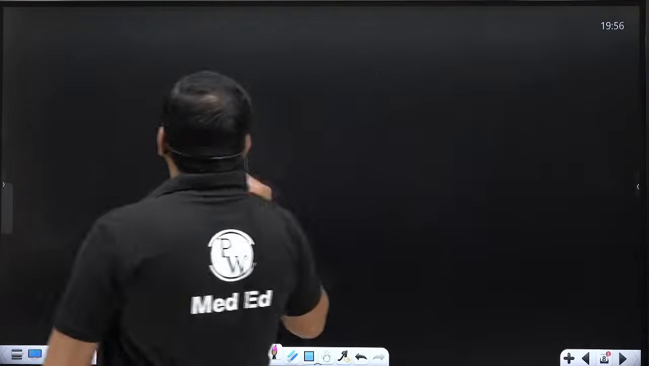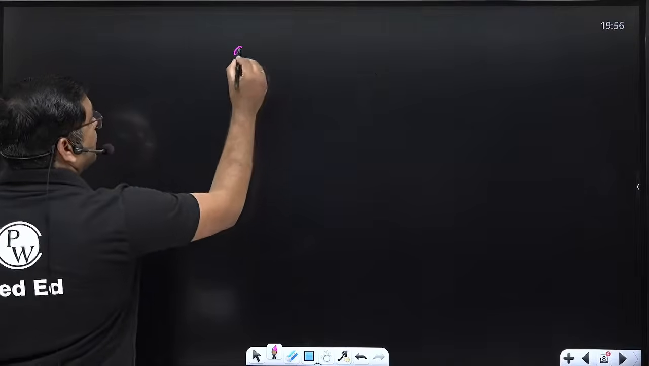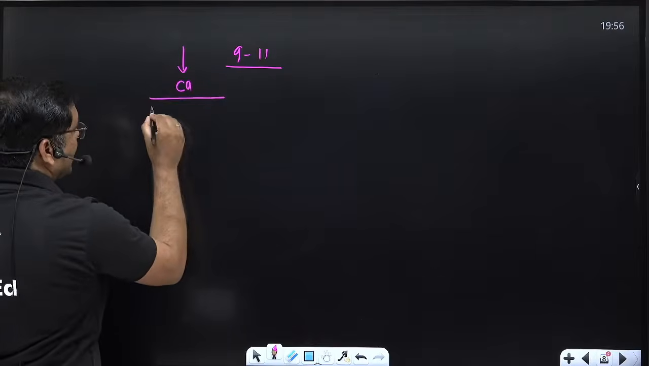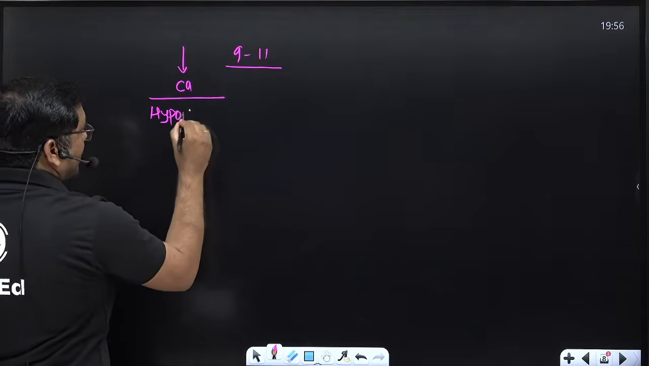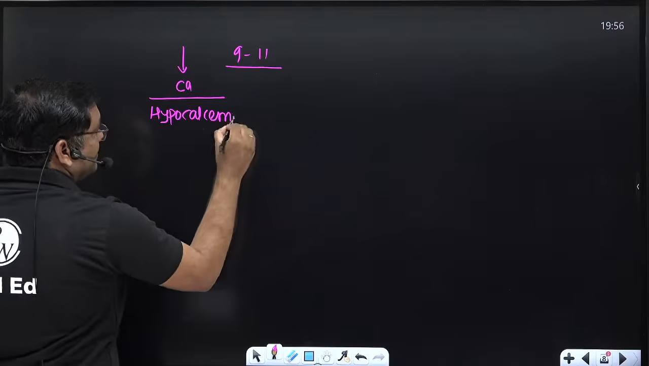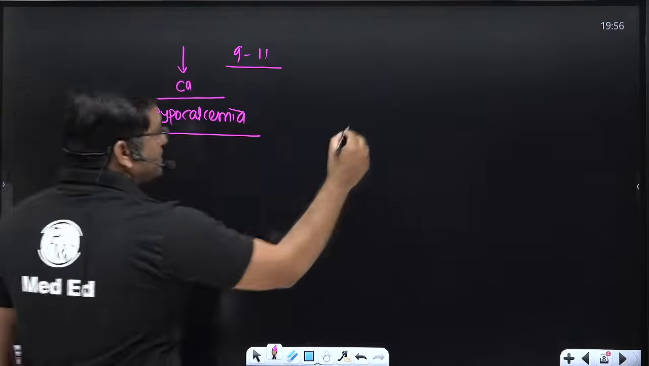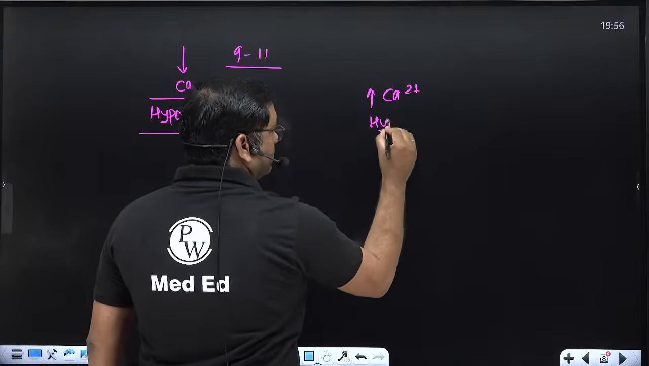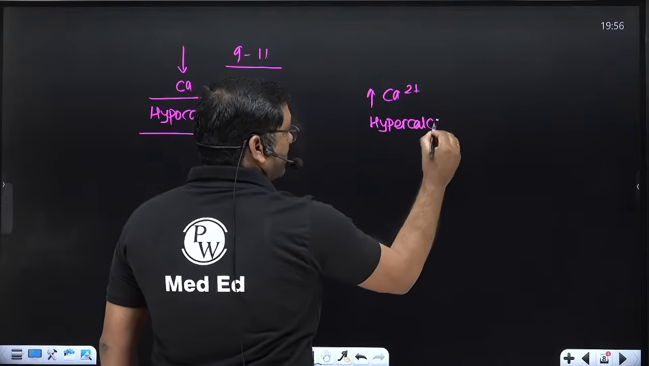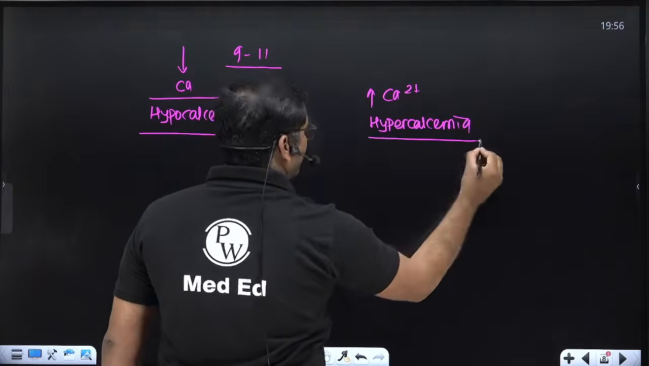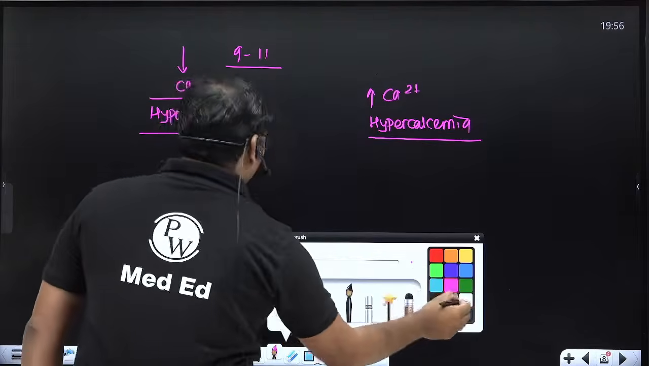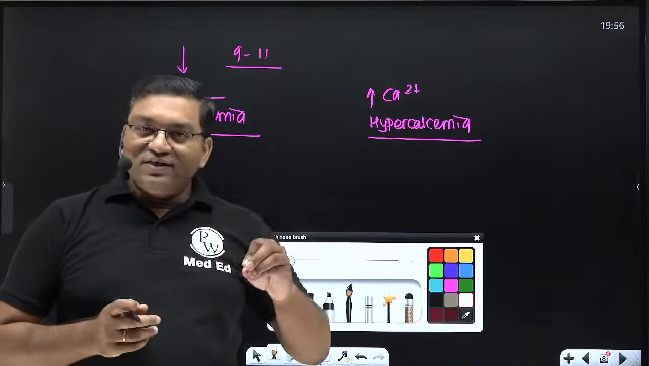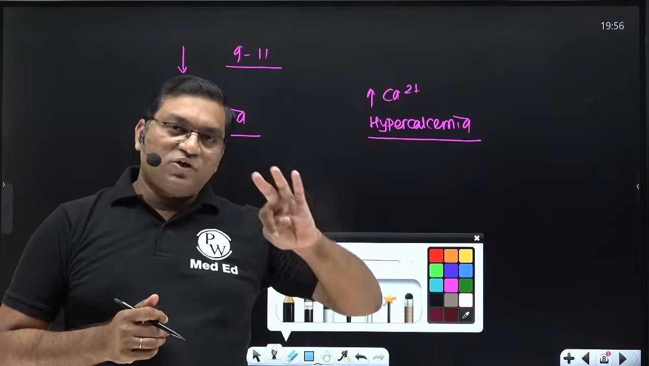So, what are the symptoms of hypocalcemia? Nine to 11 is the normal range. If there is a decrease in the calcium, it is known as hypocalcemia. And if there is an increase in the calcium, it is known as hypercalcemia. So, what are the causes of hypocalcemia and what are the causes of hypercalcemia? Which hormones regulate the calcium level? Vitamin D, parathyroid hormone and calcitonin.